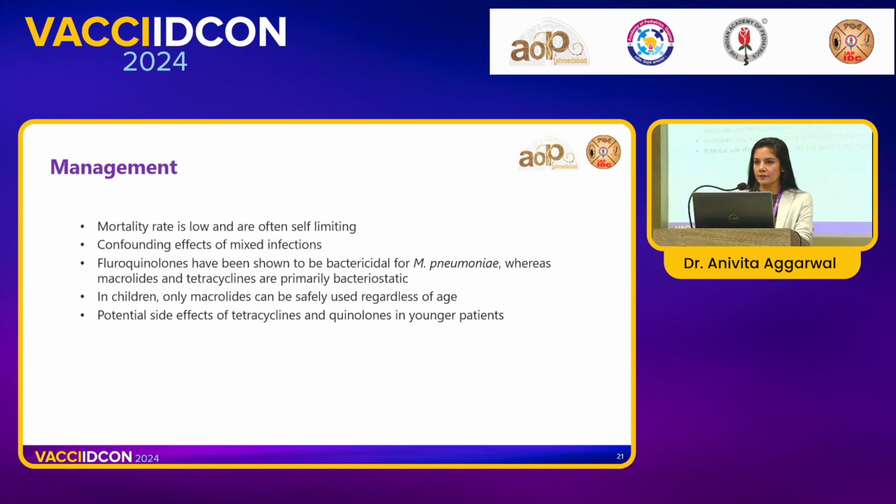So how do we manage? Do we need to treat all Mycoplasma pneumoniae infections? No, as they have very low mortality and are often self-limiting. However, we can get confounded, as superadded secondary bacterial infections are very common. Amongst the available options, we have fluoroquinolones, macrolides, and tetracyclines. Fluoroquinolones are bactericidal, whereas macrolides and tetracycline are bacteriostatic. But in the children population, macrolides are regarded as safe regardless of age group, because of the potential side effects of tetracycline and fluoroquinolones in the younger age group.